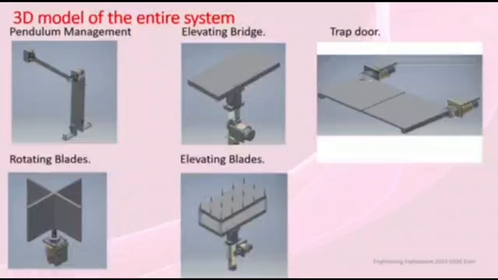This is the trapdoor, which works on these two DC motors, which rotate in opposite directions to each other and keep oscillating within the same angle. This is the rotating blade, which keeps rotating in one direction until the game is over. And this is the elevating bridge, which works the same as this. This is the spikes, which works the same as the elevating bridge.